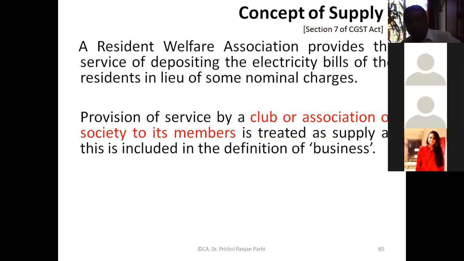On the next point, let us say some money is charged for admission into a theater. Will it be covered under the supply definition? That means admission into a theater or a playground, if money is collected, will it be regarded as supply of services?